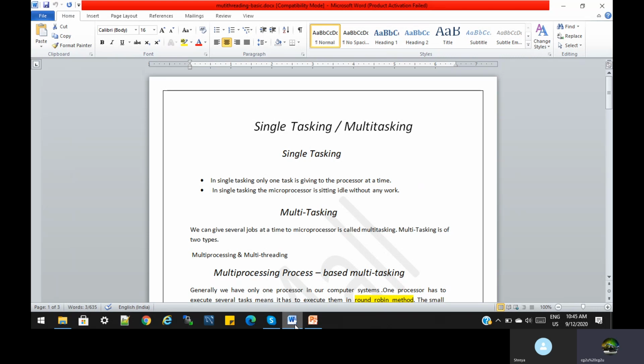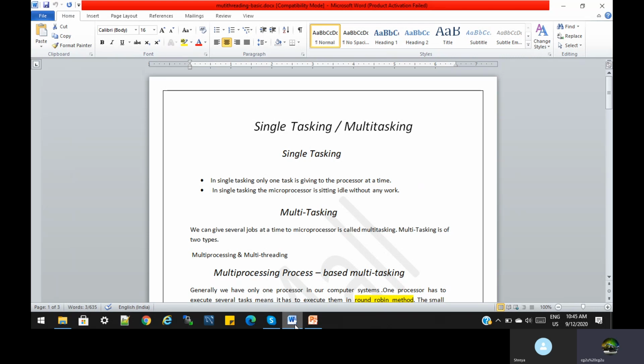Suppose we are executing a Java program. The task goes to the processor, and after executing the program, the processor is idle. So single tasking is not good for the processor. Our processor is idle many times until the second task is assigned. Let us consider I have two programs: one prints the numbers from 1 to 10, the other prints even and odd numbers.